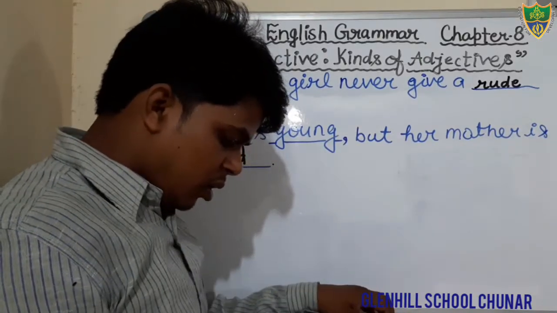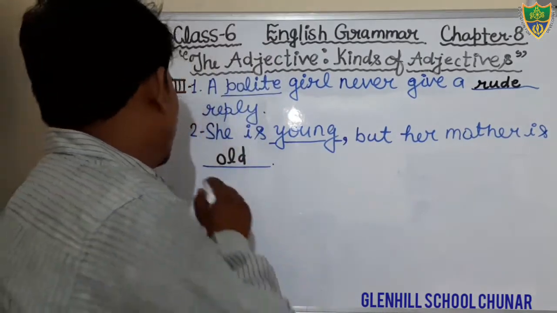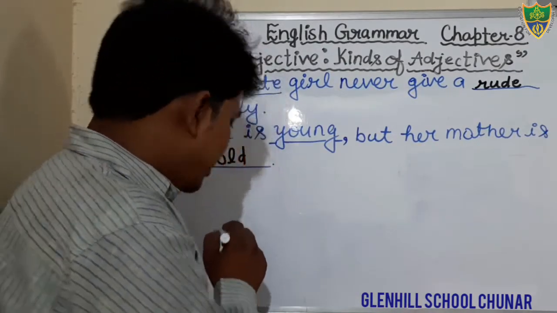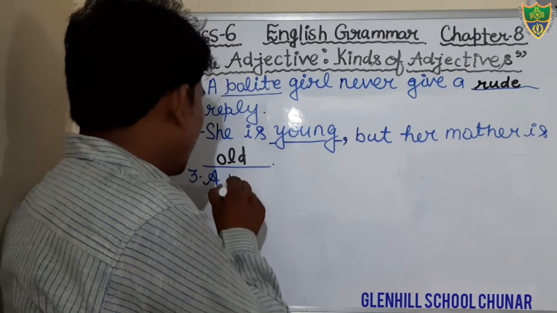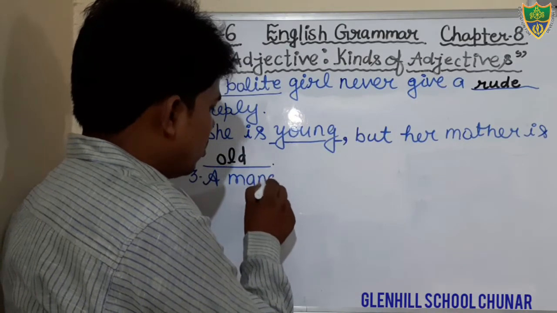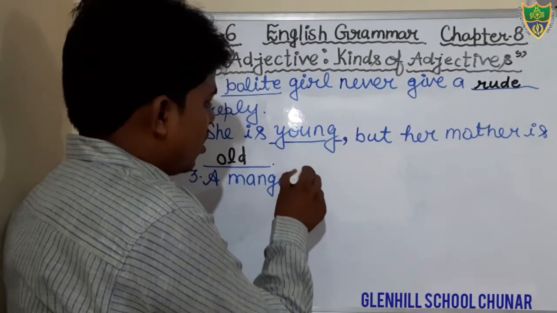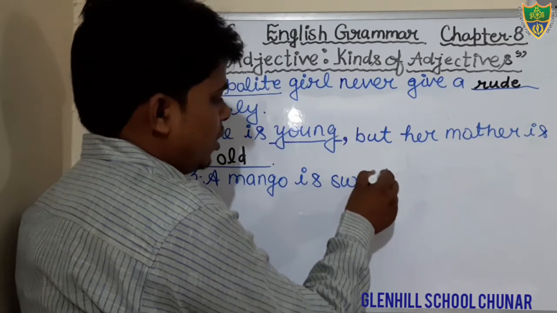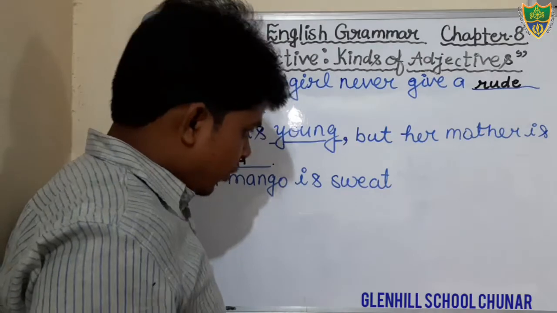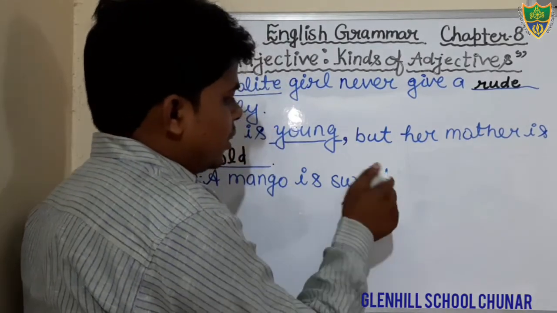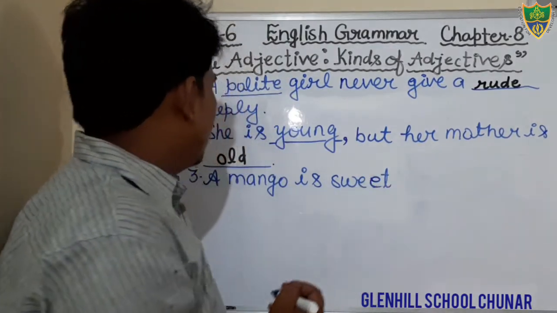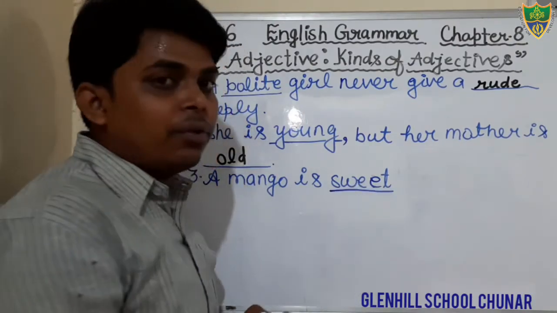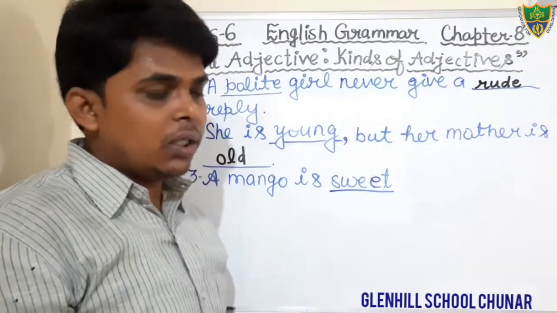Question number third. Just see. What is question number third? A mango is sweet. S-W-E-E-T. Okay. A mango is sweet. That is highlighted. You have to write the opposite of this word.